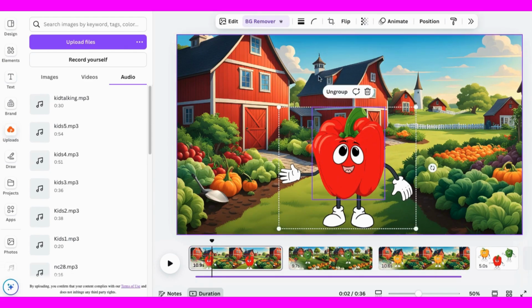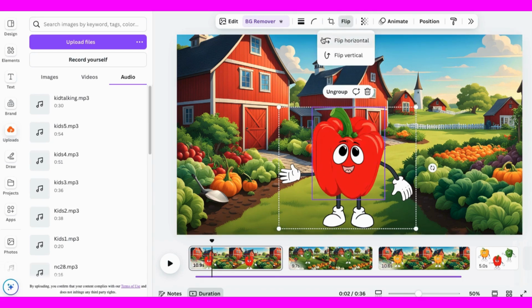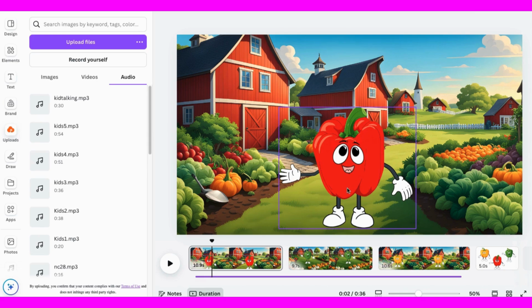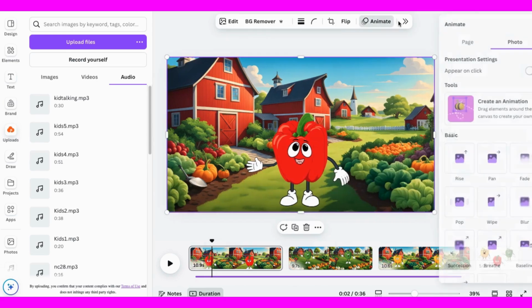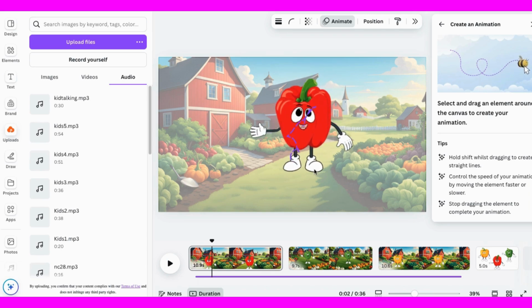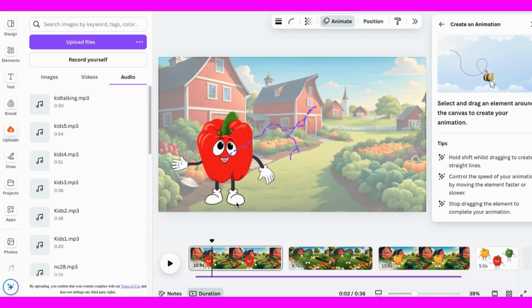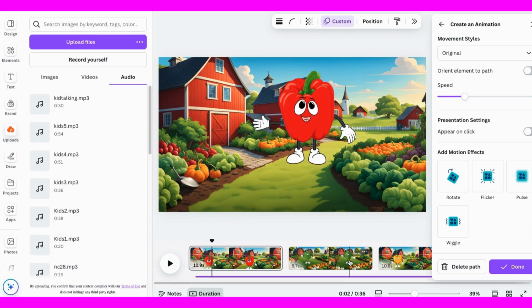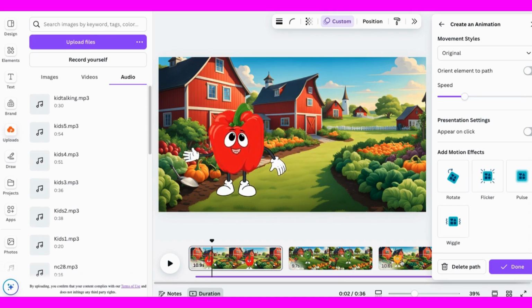Next, I'll add some simple animations. Let's start with the red one. We'll take this character, click on Animate, click on the bee, and then grab the character and we'll move it around the farmyard like it's walking. Let's see what that looks like. Okay, we'll make it smooth, then click Done.